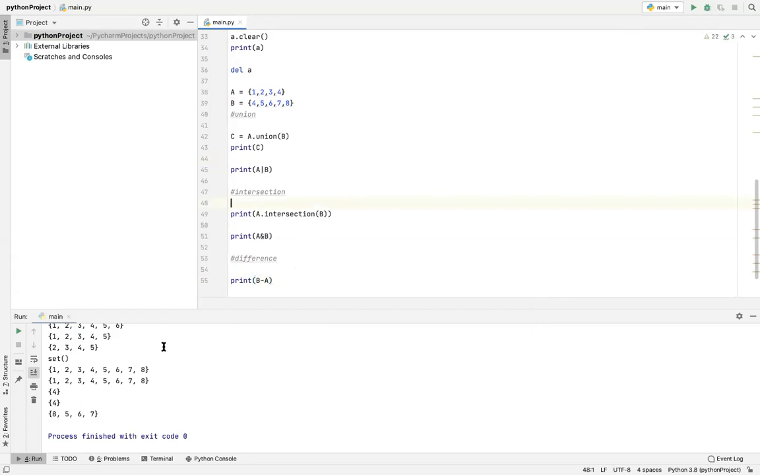Again, you see they are printed in a random order. So 8 came first, then 5, 6, 7. Sometimes you may get them in the right order, but that doesn't mean it's not a random process. It can come in the right order, it can come in the wrong order. Okay?